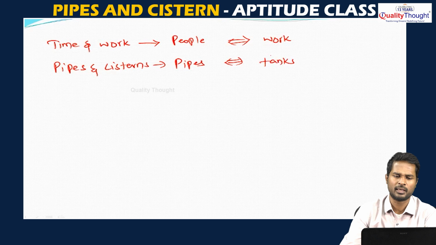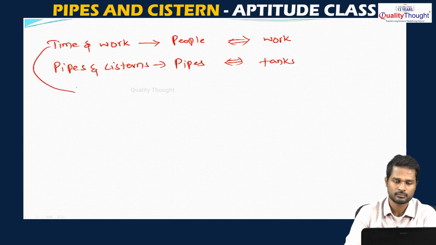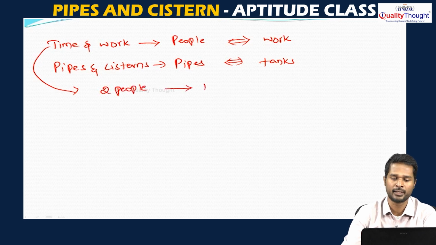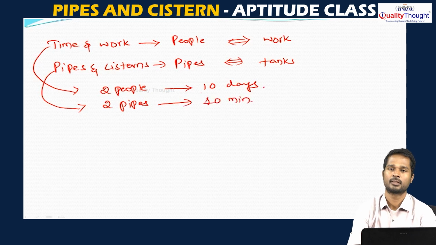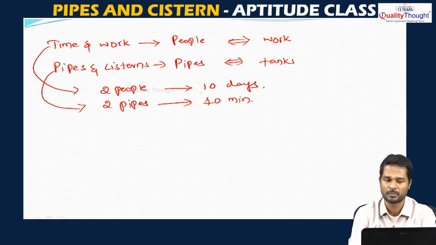See, for time and work, if I form an equation, for example, let two people complete a work in 10 days. If I say this in time and work, in pipes and cisterns the same sentence can be written as two pipes can fill a tank in 10 minutes. That is what we can say. In time and work you will have people completing the work, but in pipes and cisterns you will have the pipes in the place of people and they will be filling the tank.